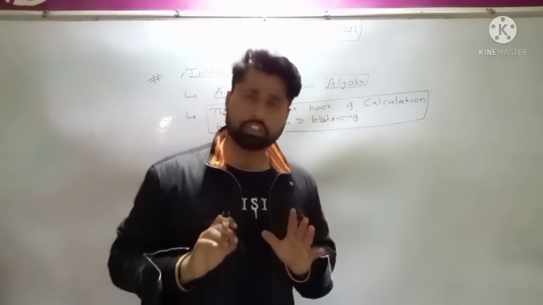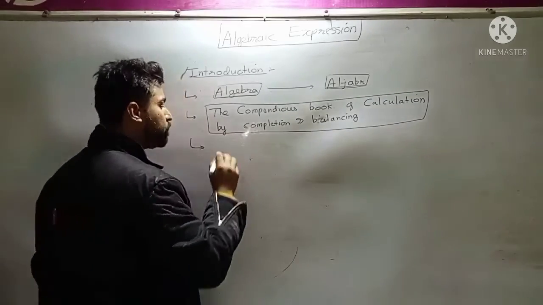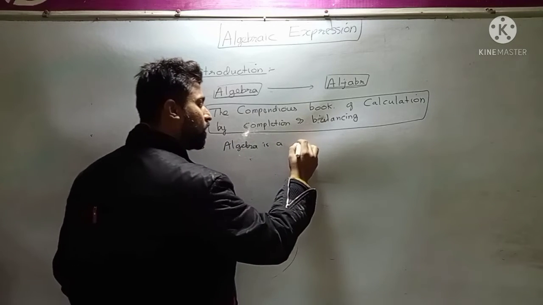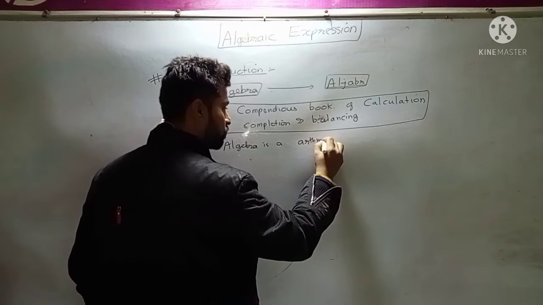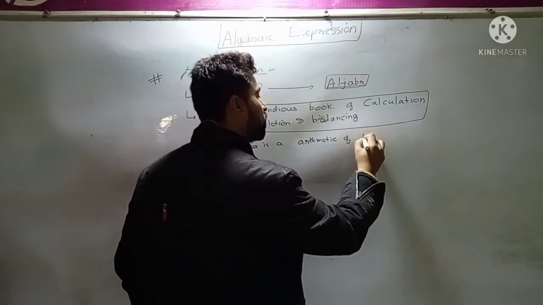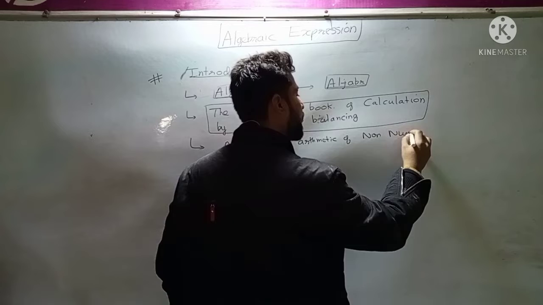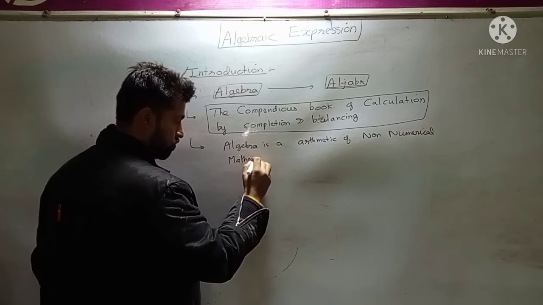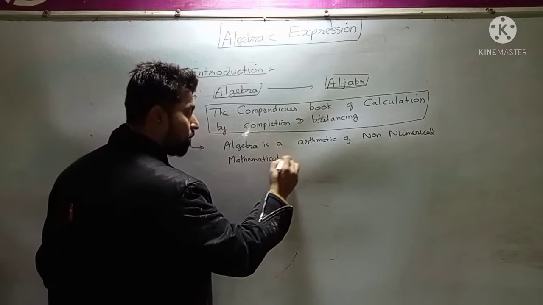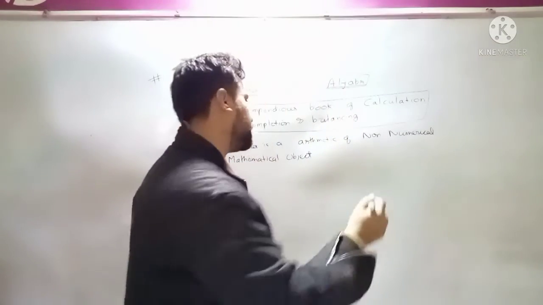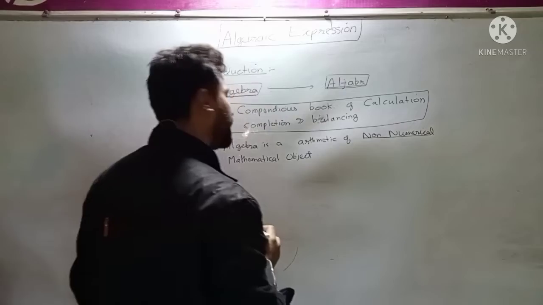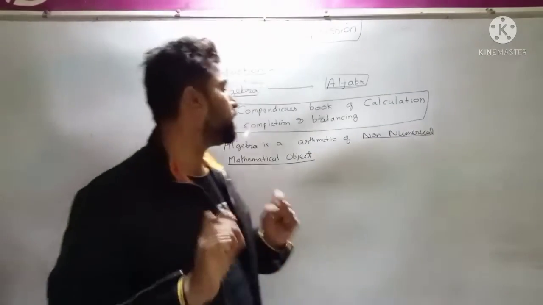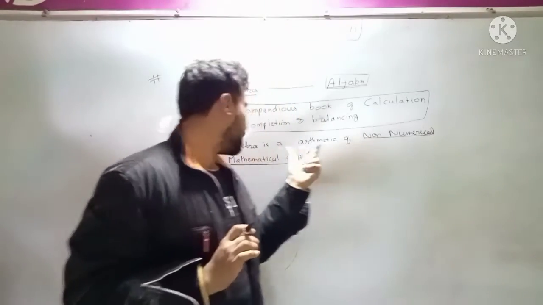Now in short, in a nutshell, we can describe algebra as what? Algebra is the arithmetic of non-numerical mathematical objects. Okay, so I will discuss this phrase non-numerical mathematical objects later on, but in a nutshell algebra is all about the arithmetic of non-numerical mathematical objects.